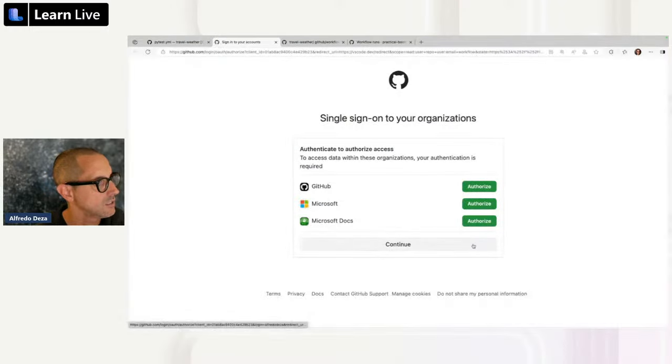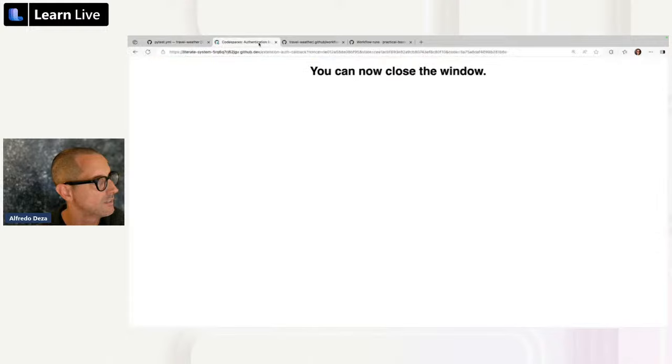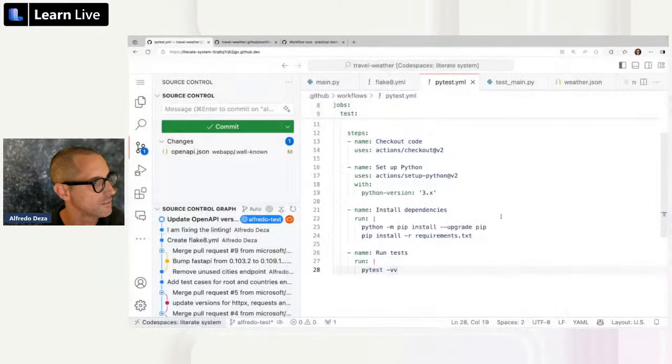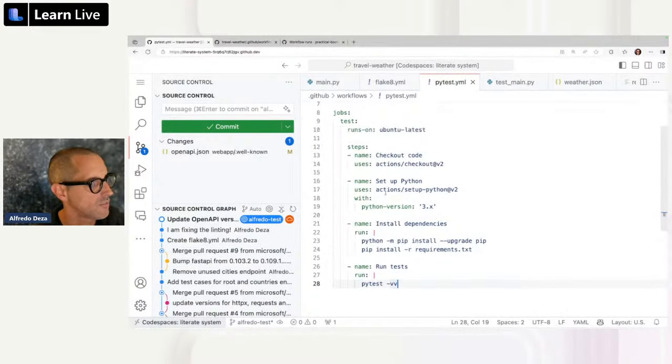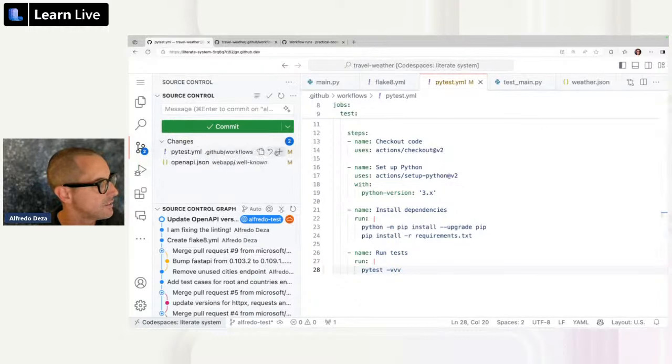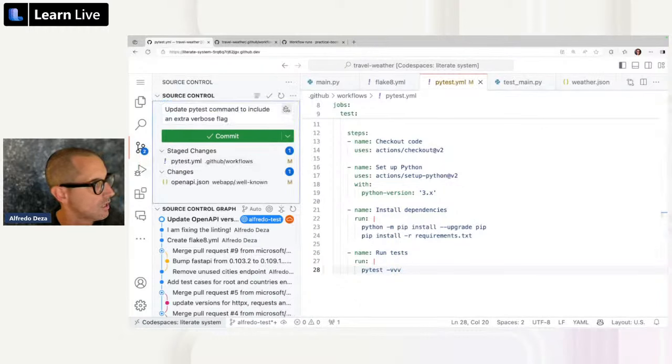And this is so annoying. Why is it asking me for all these things? Anyway, all right, I'm in Alfredo Test right now, a different branch. This will allow me to make some changes. So let's make an extra change here. Add this change: update PyTest command to include an extra verbose flag.